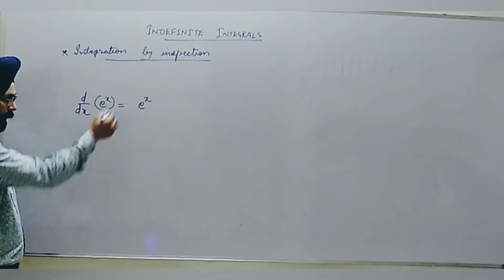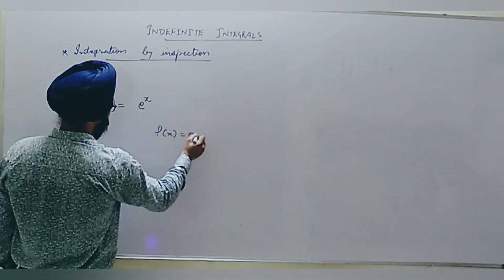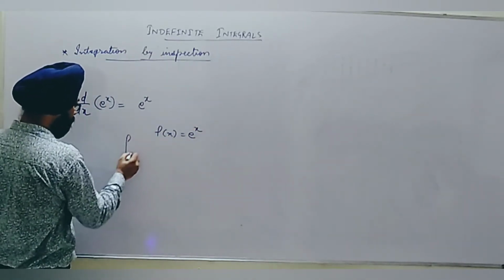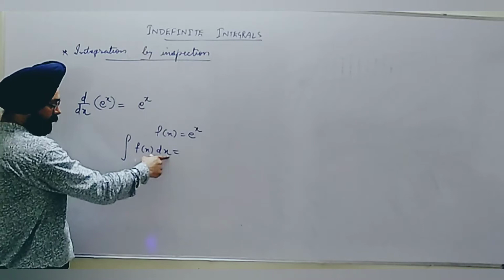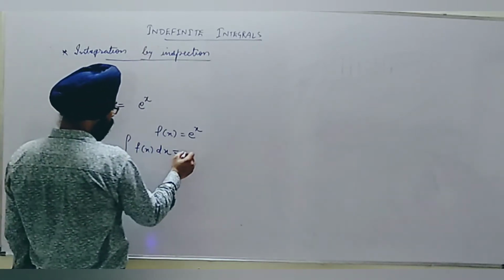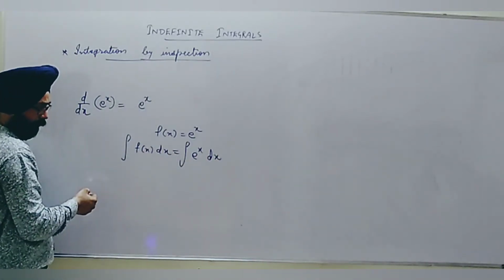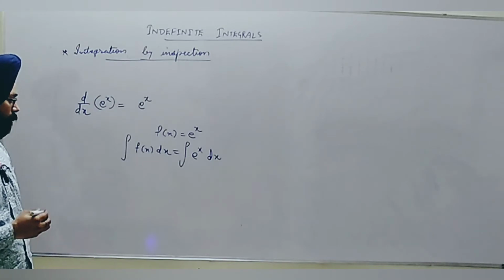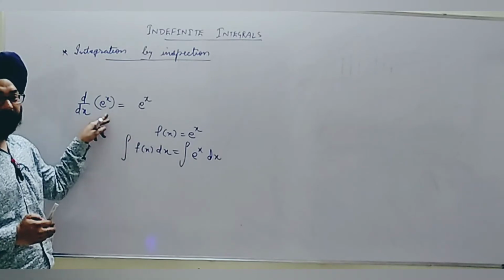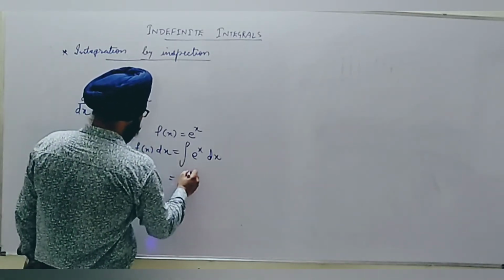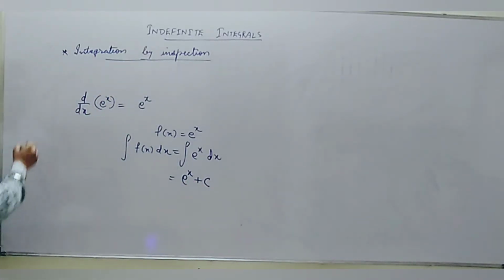Now, if I consider that f(x) is equal to e^x and this is to be integrated, then the integration of f(x) with respect to x, this dx we write for this purpose, will be the integral of e^x dx, putting the value of f(x). Now, we have to think from which function we have obtained this. As I see, this is the differentiation of e^x itself. So we will put the answer as e^x, together with a constant. This was the first simple example.